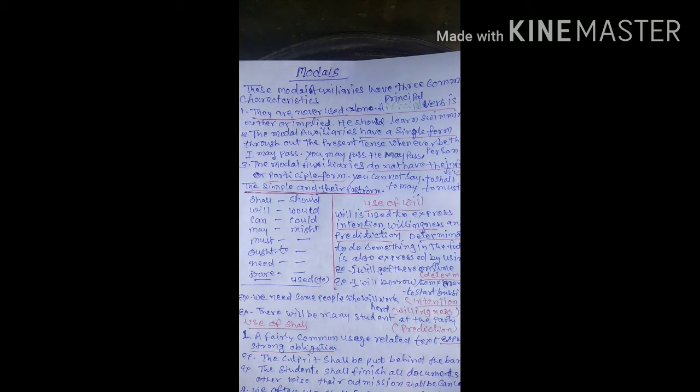Then next use, we often use shall I and shall we when we are asking or suggesting what to do. Example, shall I put the light out? Shall we go and see Sunil? Use of would.